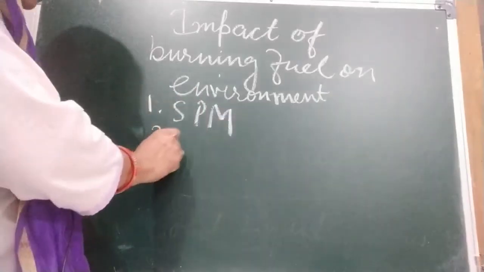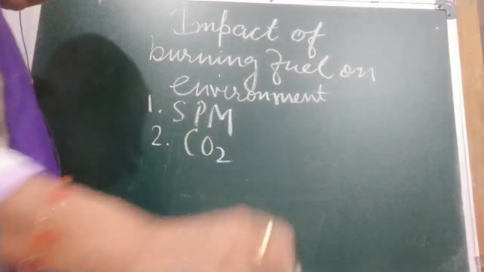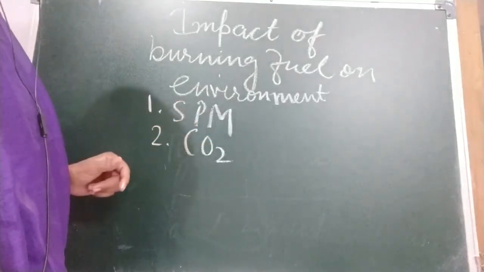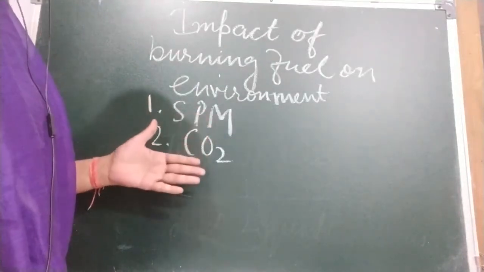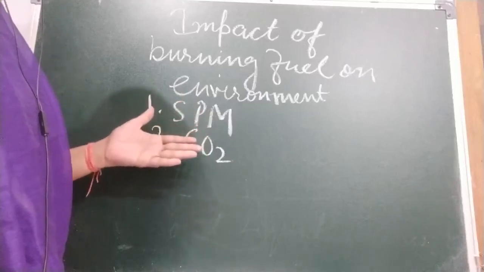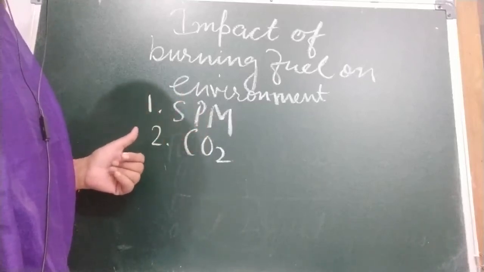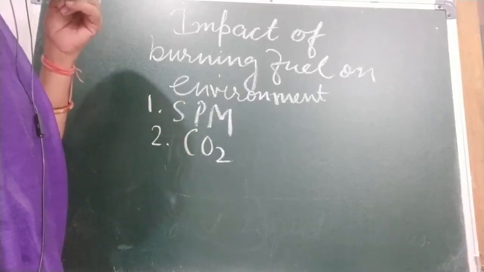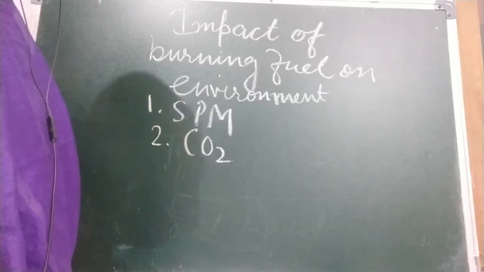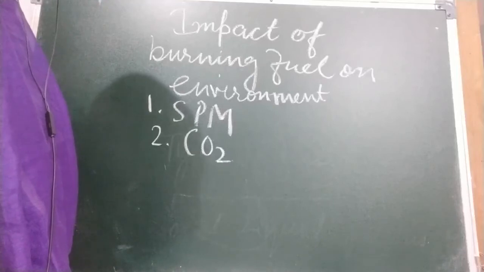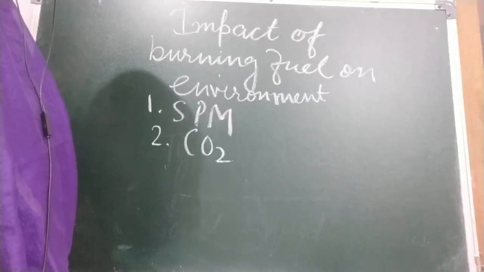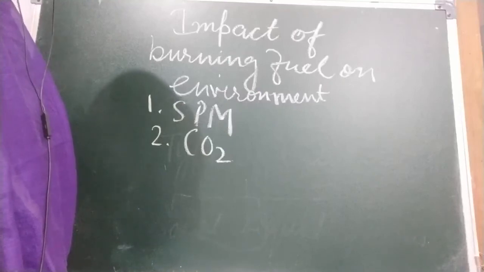Second is carbon dioxide. Combustion of fuels adds carbon dioxide to the environment. An increase in the percentage of carbon dioxide in the air leads to the greenhouse effect, which can cause global warming. This can result in melting of the polar ice caps and rise in sea levels, leading to flooding of a large portion of land on the sea coast.